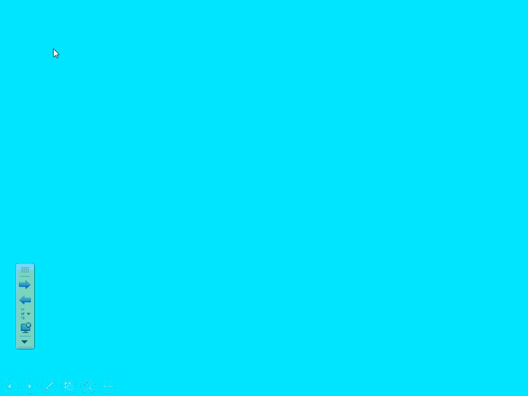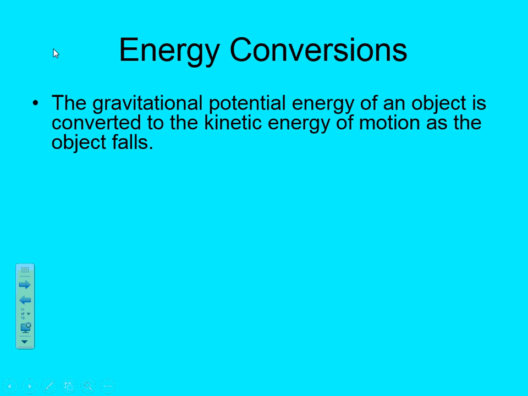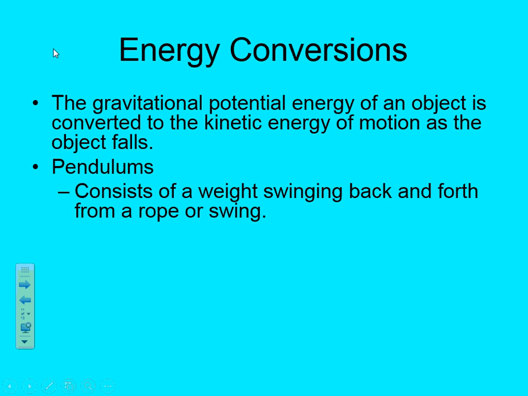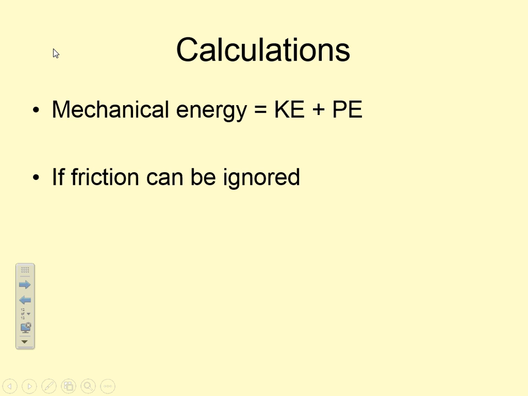So how do we study this phenomenon? Well, we talked about potential and kinetic being equal, which means that the potential energy of an object plus the kinetic energy of the object must be the same when an object falls. So what does this look like from an equation standpoint?